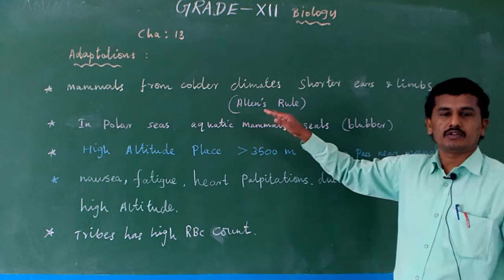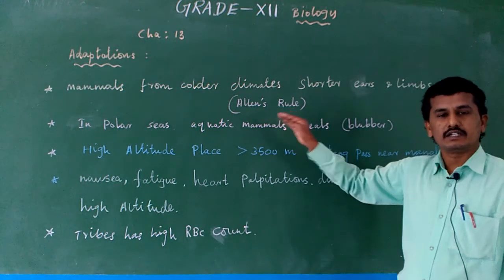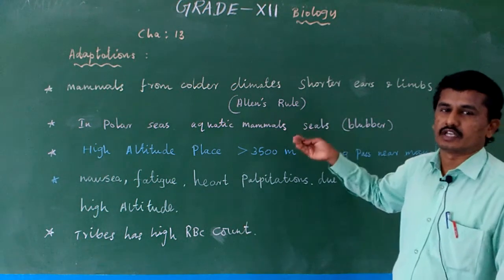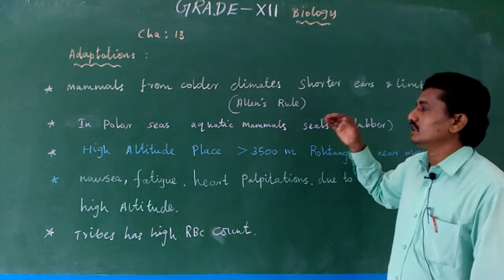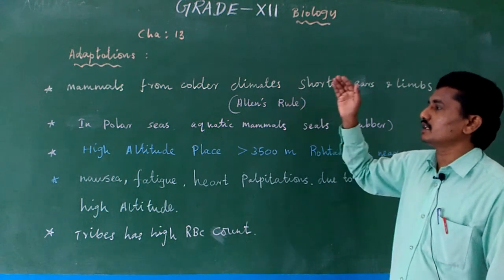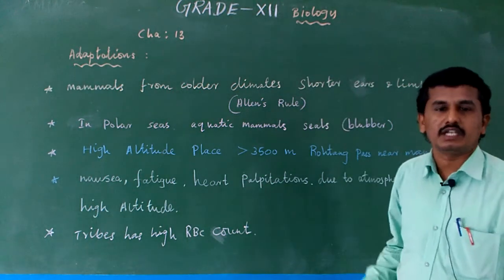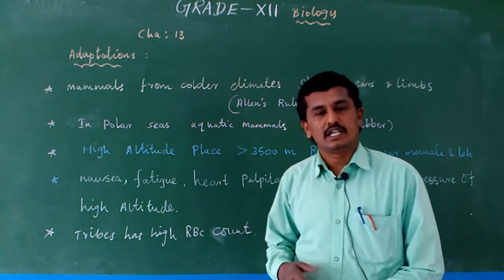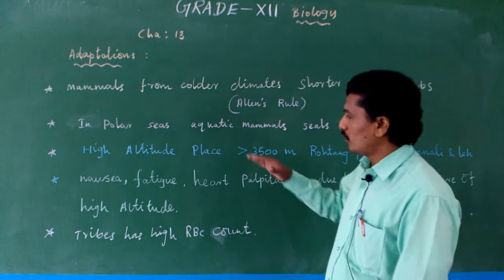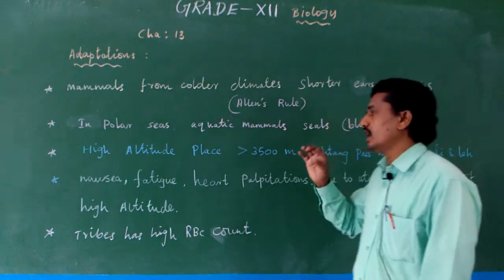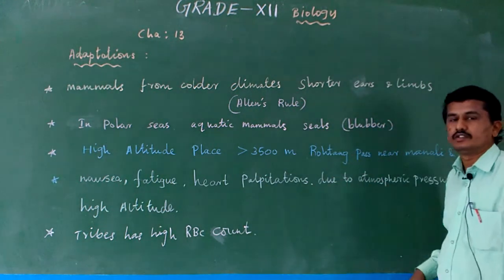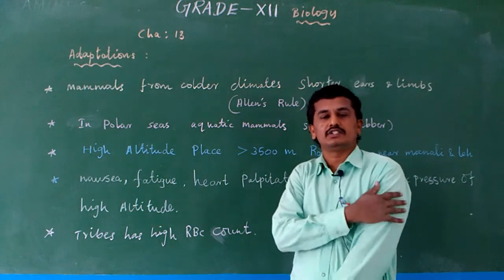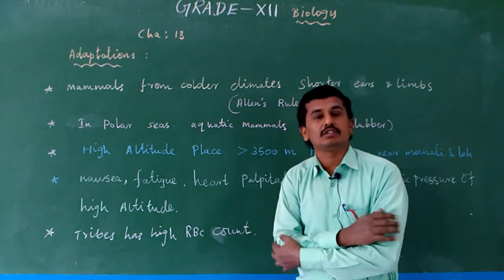In your board exam also, the question may be: what is meant by Allen's rule? Allen's rule is nothing but a hypothesis put forward by Allen. The hypothesis is that mammals from the colder climates normally have shorter ears and shorter limbs to minimize heat loss. Then in polar seas, aquatic mammals like seals have a thick blubber. Thick blubber means a thick fat tissue below the epidermis.